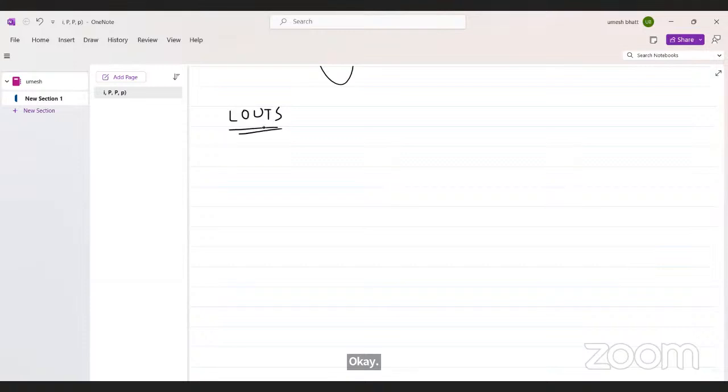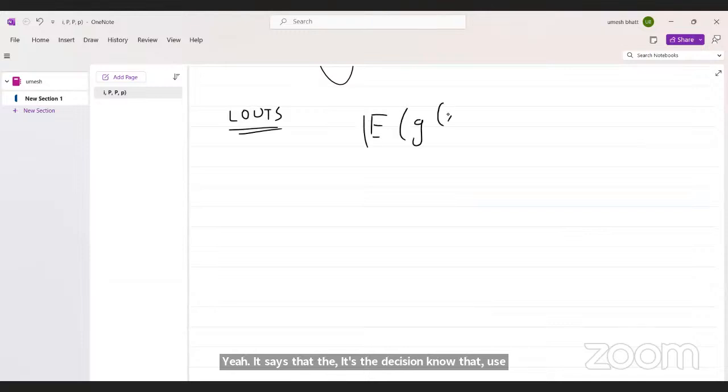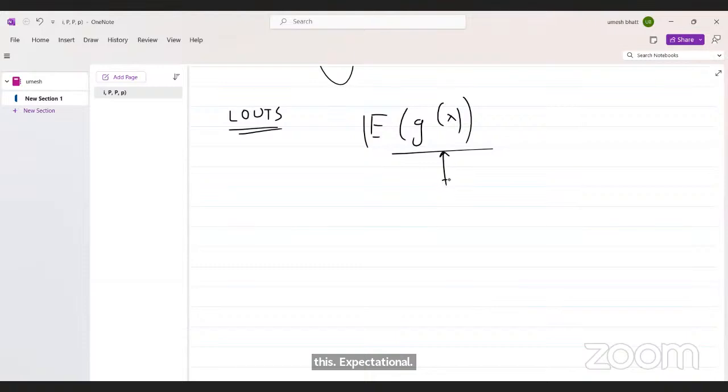I forgot the full form of this, but it is the law of the unconscious statistician. Statisticians use this formula for expectation of g(x), but they don't know how they get this formula. That's why this is called LOTUS. Search what the full form is.